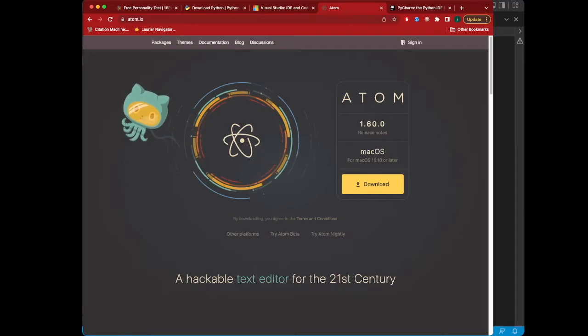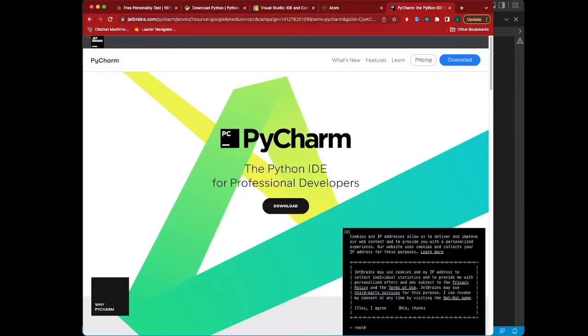There's Atom that many people enjoy, and then there's PyCharm, which I would say is really relied upon by professional developers that make a lot of data science apps. And I should also mention that the Python language, in terms of the sea of languages out there, really shines for its data science and artificial intelligence functionality and libraries, which I won't bore you with up front. Obviously, this is for absolute beginners, but I'm just trying to give you a little window into what this language can do. So we're going to move on to the next section now.